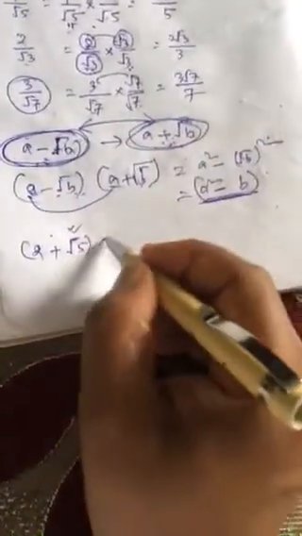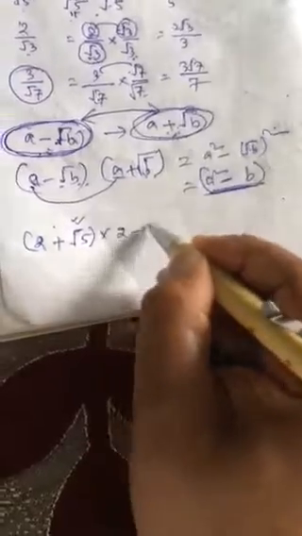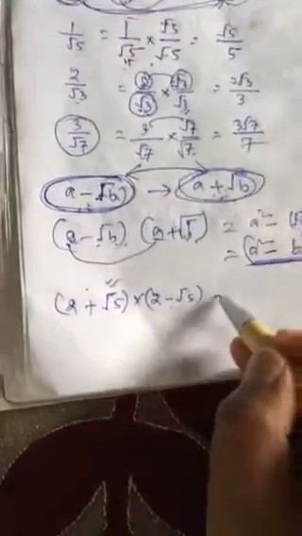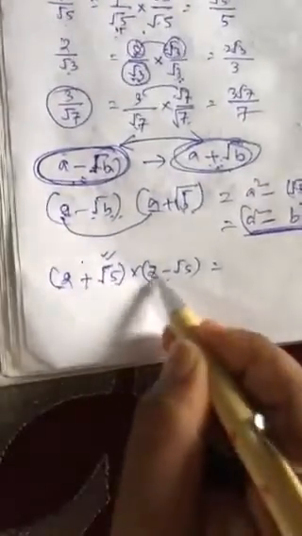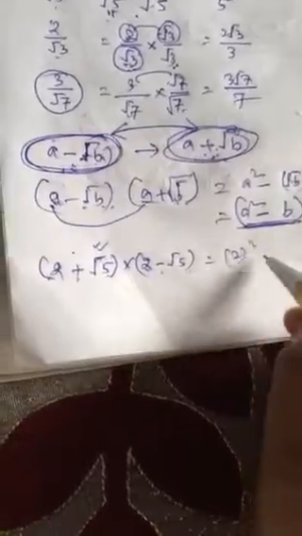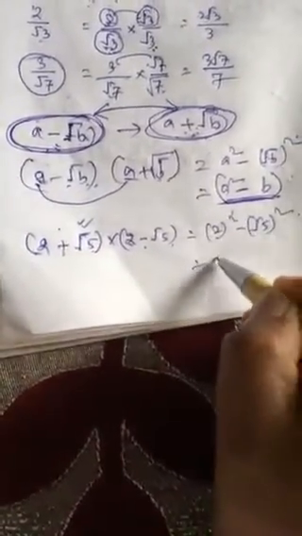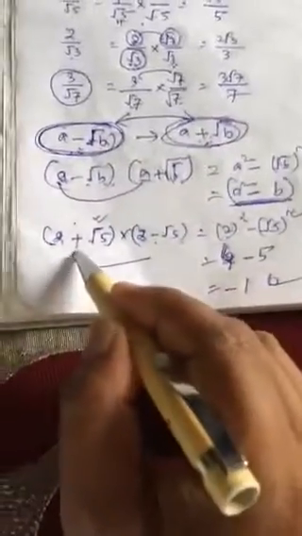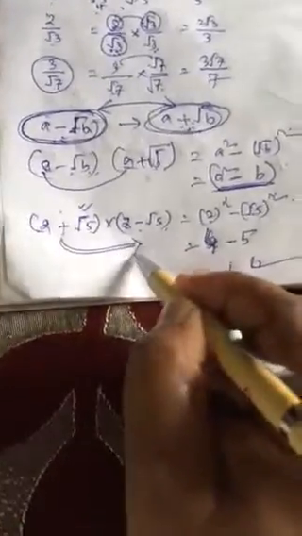If you have to convert this, then you have to multiply this by its rationalizing factor, the same with a minus sign. Now if you multiply, it is a plus b, a minus b, which is a square minus b square. 2 whole square is 4, root 5 whole square is 5. So 4 minus 5 is minus 1. Okay, this is how any irrational number is converted into rational.